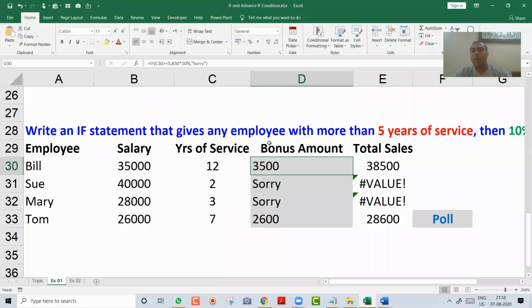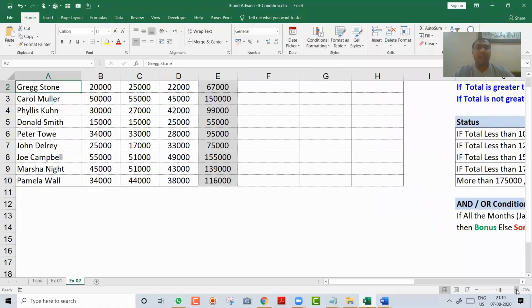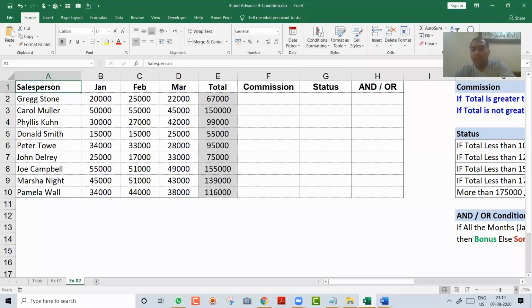Okay, so now you all will stop the chat messages and I'm going ahead with my session. So now I'm coming to Excel next level, that is EX02. And now I want everybody to pay attention, friends. Over here we will learn how to write multiple levels of if.